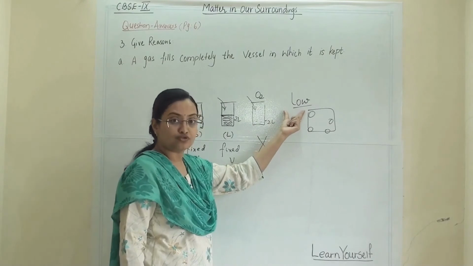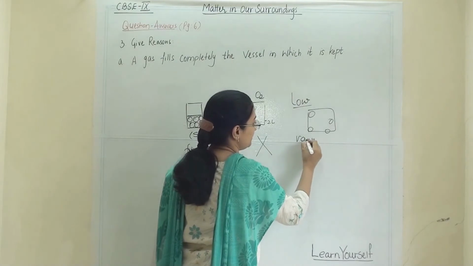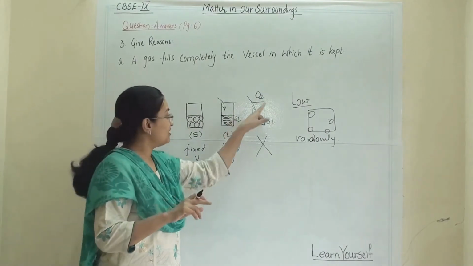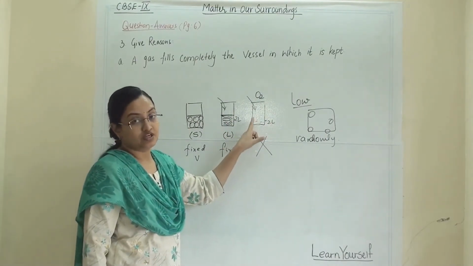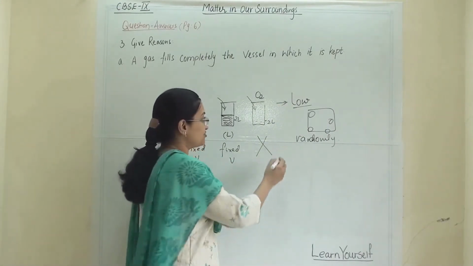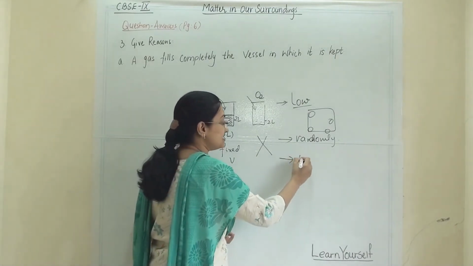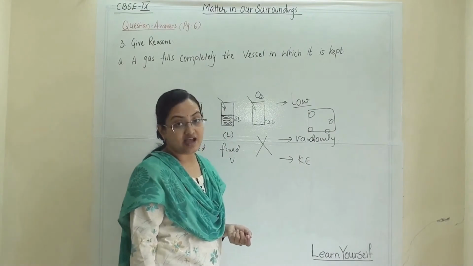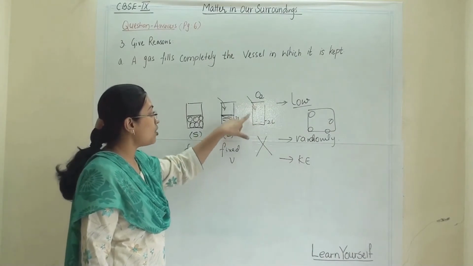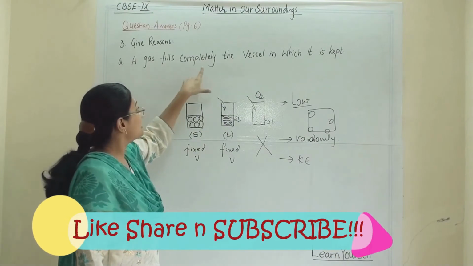They have low force of attraction and they are randomly moving in whatever vessel they are kept in. So the first thing is they have very low intermolecular force of attraction. The second thing is they move randomly, and the third thing is they have very high kinetic energy. So because of all these factors, they will occupy whatever space they are given. So a gas fills completely the vessel.